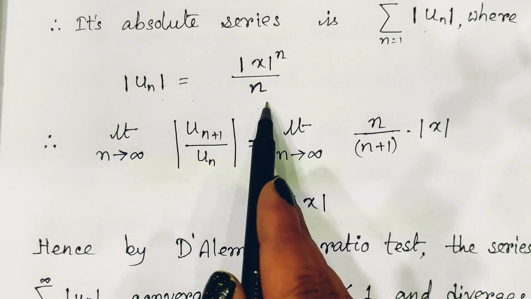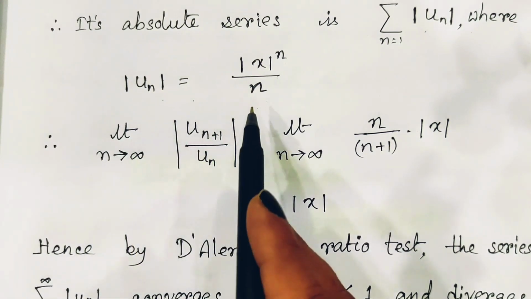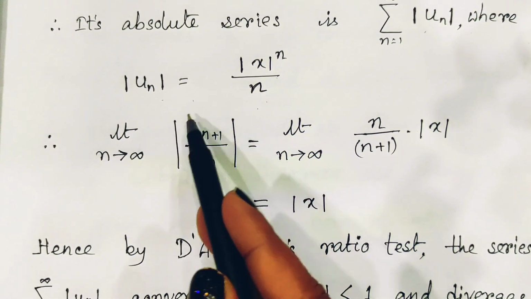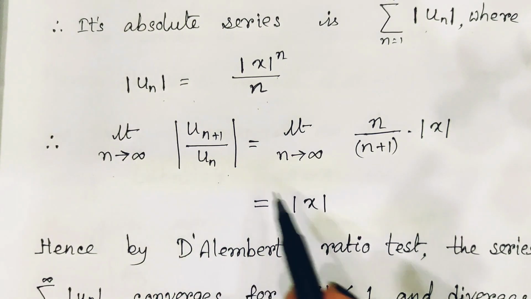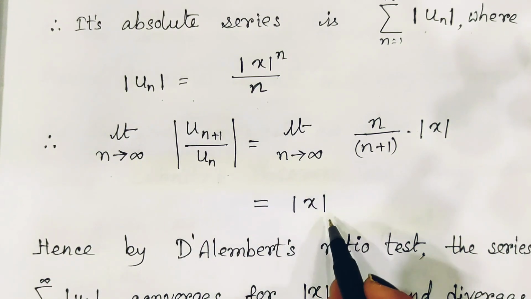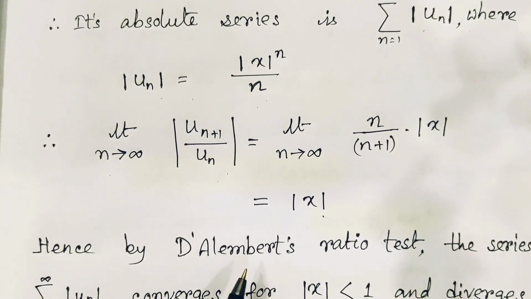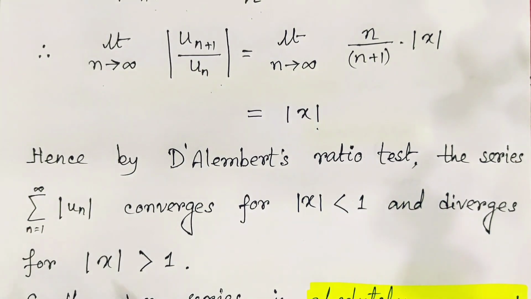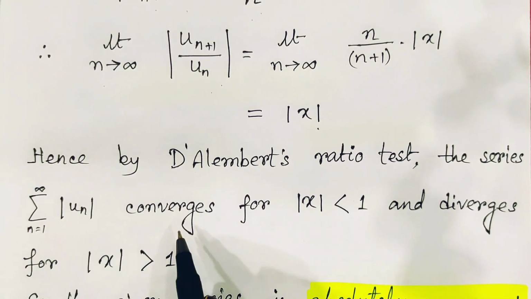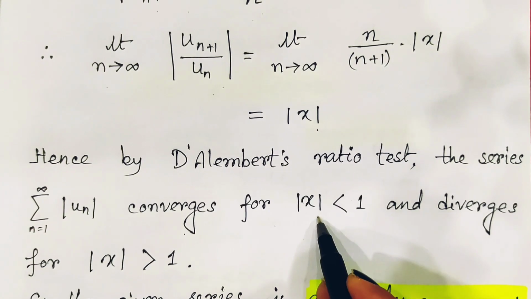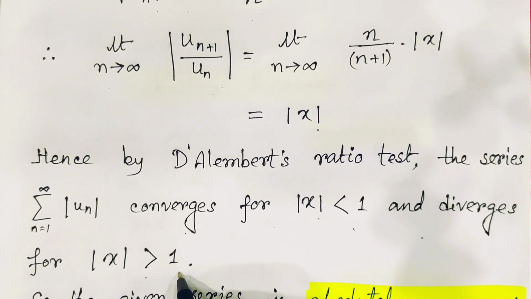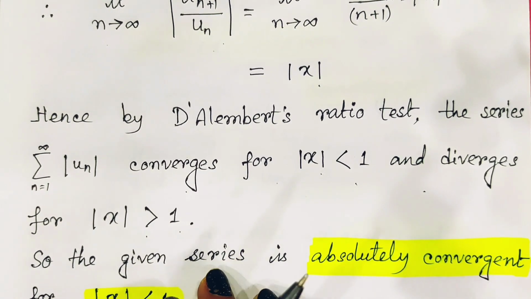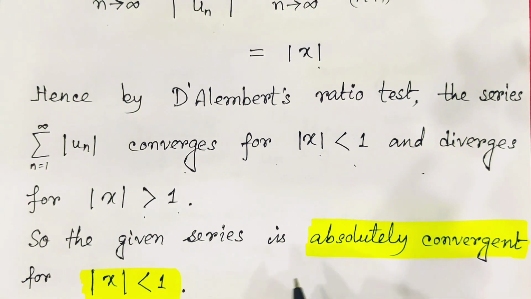So we have un, and |un+1| we can also easily find. If we take the ratio of these two and take the limit as n tends to infinity, we find this limiting value is |x|. Hence, by D'Alembert's ratio test, the series converges when |x| is less than 1 and diverges for |x| greater than 1. So we can say from here that the given series is absolutely convergent for |x| less than 1.